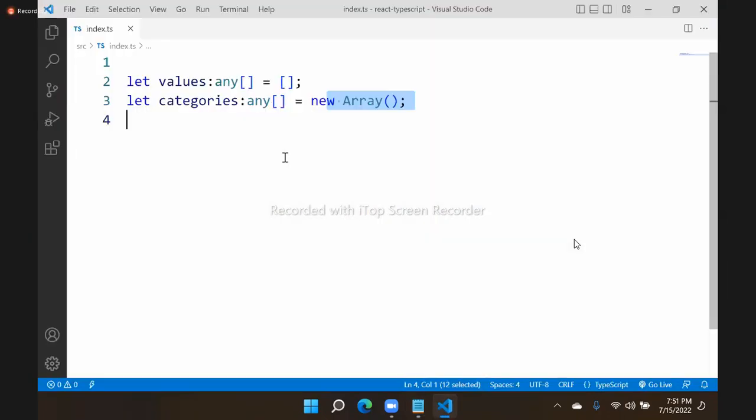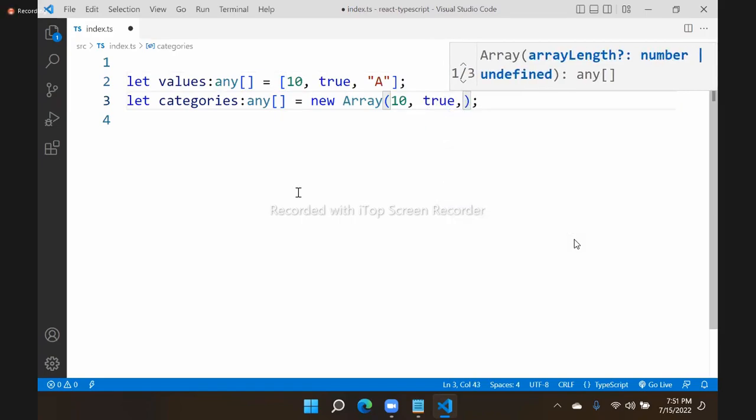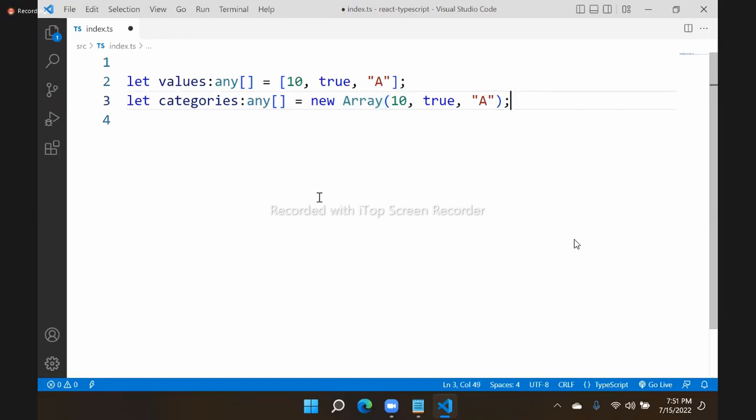For example, see now, both are any type. Now into this I am passing 10, I am passing true, and a string, all are allowed. In the next, I am using 10 and passing true, it's not allowed. Suppose A, like this we are defining. This is not allowed actually. You will get an error at runtime.